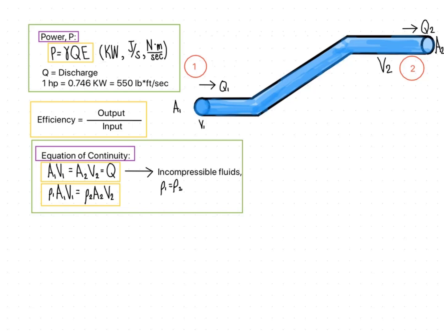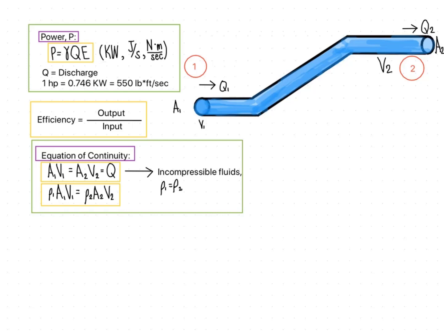So E is based on the Bernoulli's energy theorem. The unit of power will be in kilowatts or joules per second, or newton-meters per second. So 1 horsepower is equal to 0.746 kilowatts or 550 pound-feet per second.